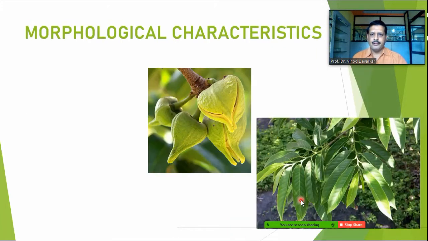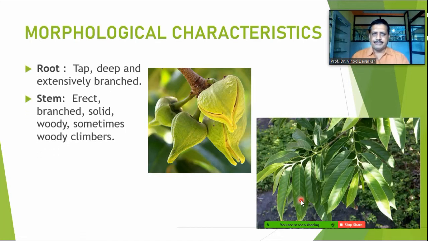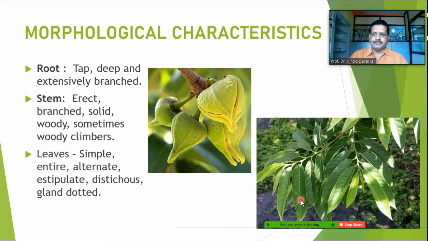When we talk about the morphological features, the morphological characteristics of this family, we can start with the root. Normally the root is a taproot system, deep and extensively branched with secondary and tertiary branchings. The stem is normally erect, branched, solid and woody. Sometimes, as in Artabotrys, we find woody climbers also.